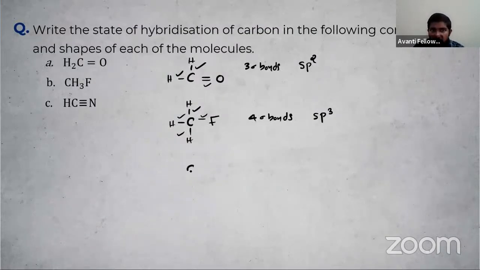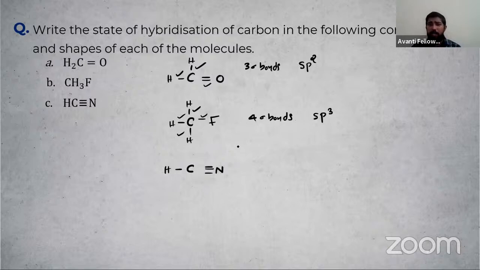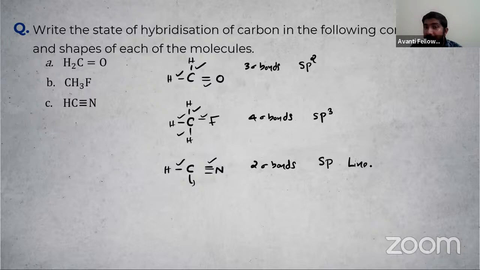So for the third one, I have CH triple bond N. How do we find the number of sigma bonds plus the number of lone pairs? There is no lone pair present here. So carbon has 1 sigma bond, a second sigma bond, and the other 2 are pi bonds. So 2 sigma bonds are formed here. 2 sigma bonds means the hybridization is sp. So if the hybridization is sp, what is the shape? The shape is linear.